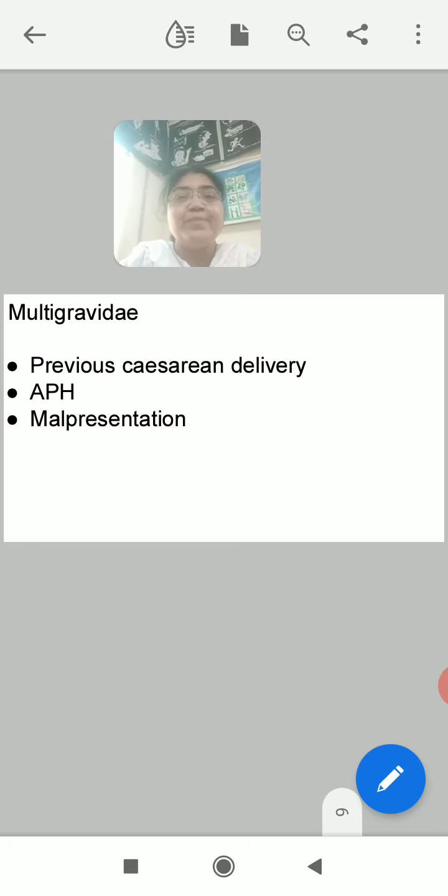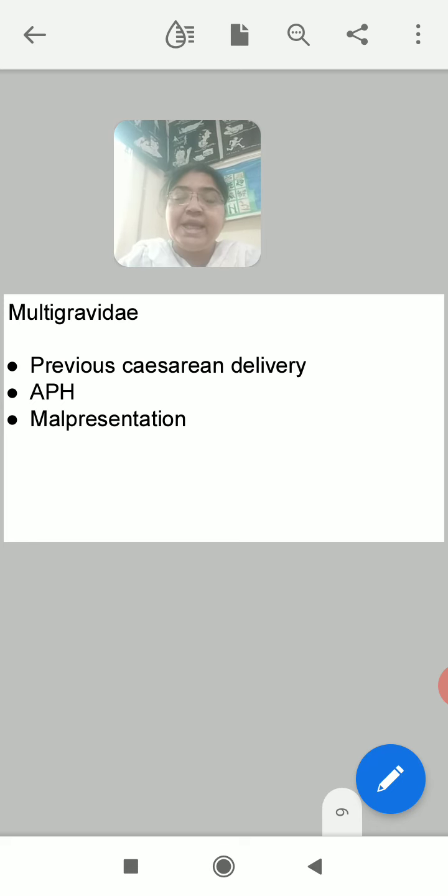But the woman who is multigravida may give you the past history of APH in her previous pregnancy, so you may go for cesarean section in the subsequent pregnancy. And malpresentation, where there is either breech or shoulder or face or brow presentation, you may go for cesarean section.